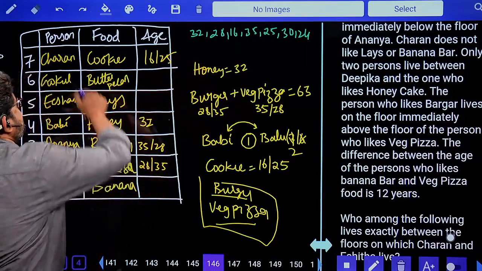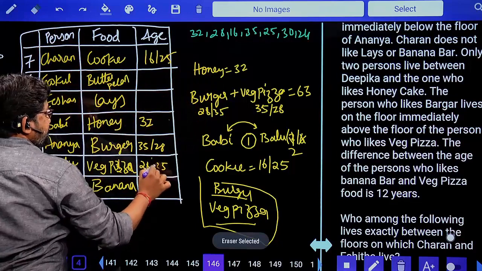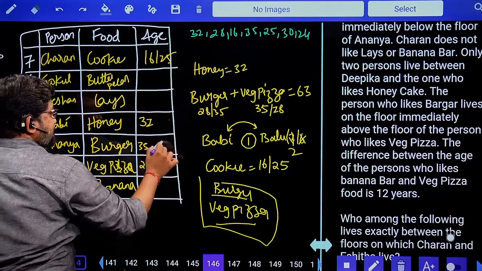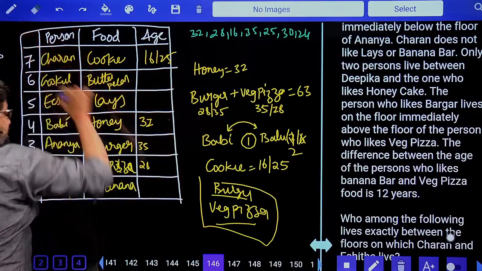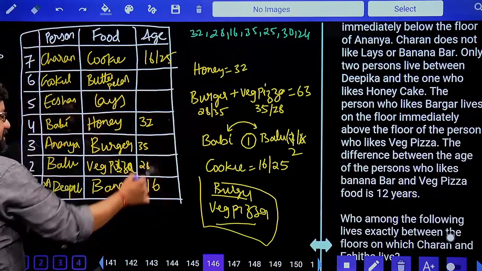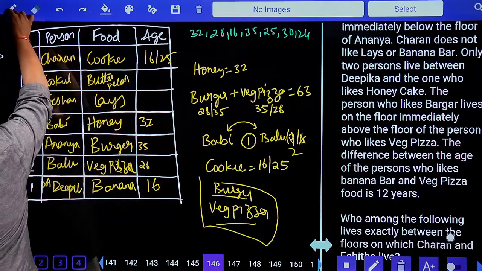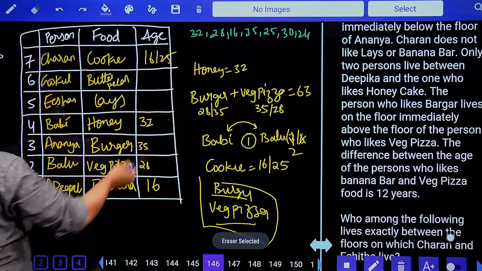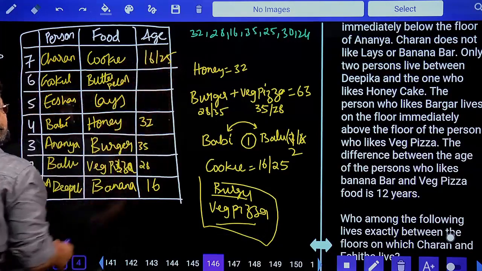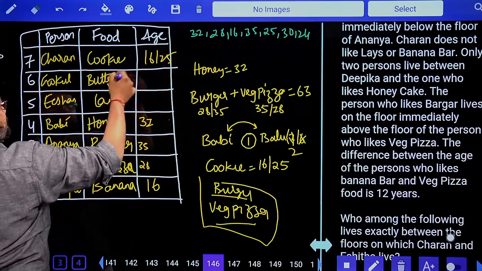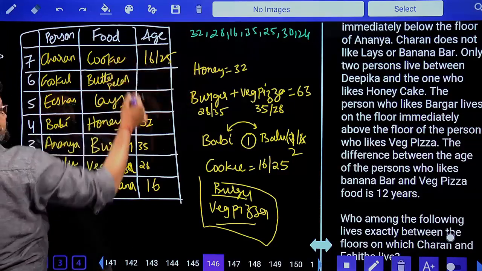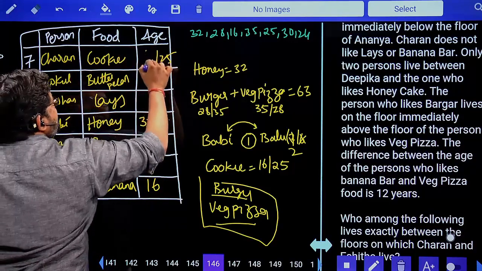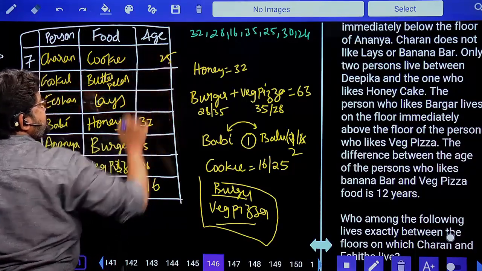Then there is only one possibility. What is that one possibility? Yes, veg pizza is 28. Then automatically burger is 35 and banana is 16. 28 and 16, difference is 12. When the age of Deepu is 16, how can Charan's age be 16? Because the one who likes cookie, he told it's a perfect square. So 16 has already gone to the one who likes banana bar. So automatically cookie's age is 25.